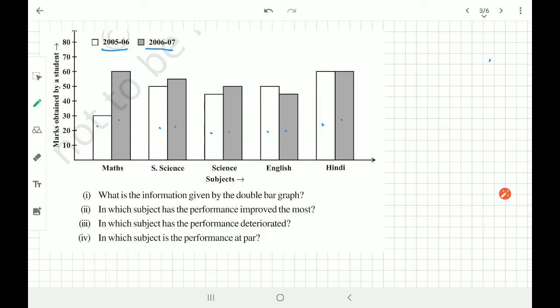Okay, let's understand. What is the information given by the double bar graph? It is a joint bar graph, double bar graph. Okay, we will call it a double bar graph. Let's follow what is in the textbook. Double bar graph. So what is the information we have got in double? Double in the sense we have two, that's why it is said double. Okay. So in case there is one more year, you could see here, in that case 2007-8 we will have another graph here, right? Joint bar graph. That's why I said it as a joint bar graph. But anyway, in your text it is only till double, so it's okay, no problem.